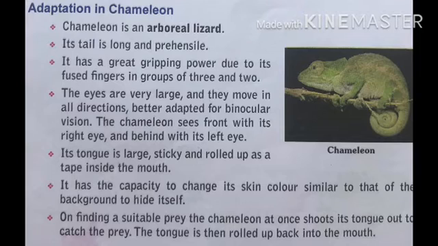Its tongue is large, sticky, and rolls up like a tape inside the mouth. It has the capacity to change its skin color similar to that of the background to hide itself. On finding a suitable prey, the chameleon at once shoots its tongue out to catch the prey. The tongue is then rolled back into the mouth.